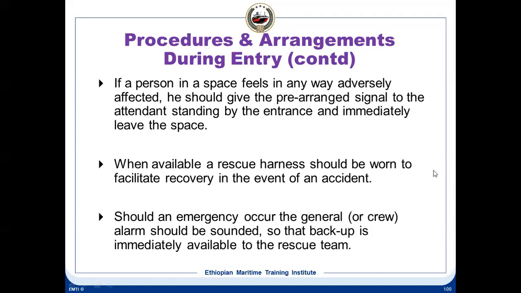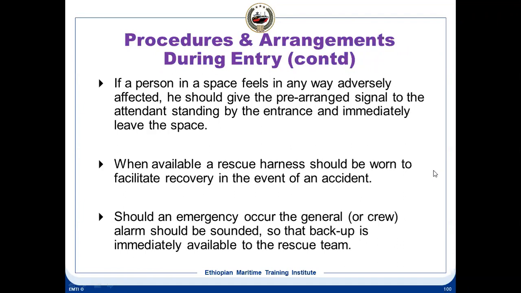If the space permits, then again, it depends from place to place. We cannot apply the same kind of harness or stretcher, etc. The same solution cannot be put for each and every space. For each and every space, the responsible person and the competent person would have to adapt as per the space and as per the kind of work which is being carried out in this particular space.